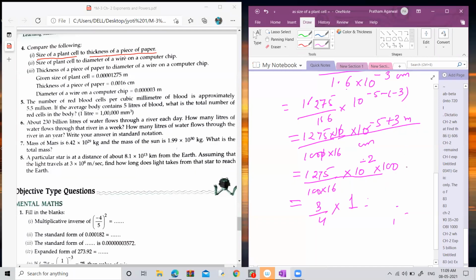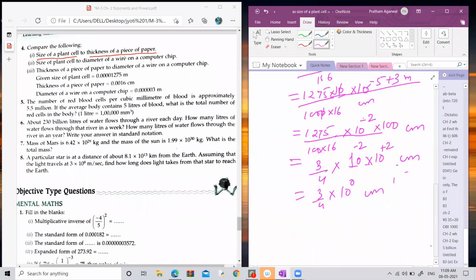Now it is totally converted into centimeter. I hope it is clear. Now this is the power +2, this is -2, and this is 10 to the power +2 centimeter. So +2 and -2 becomes 10 to the power 0 centimeter, and 3/4 it is 1 centimeter.